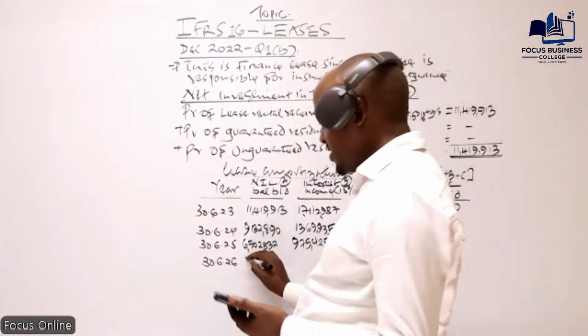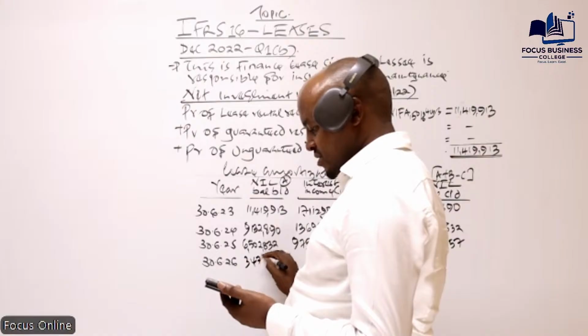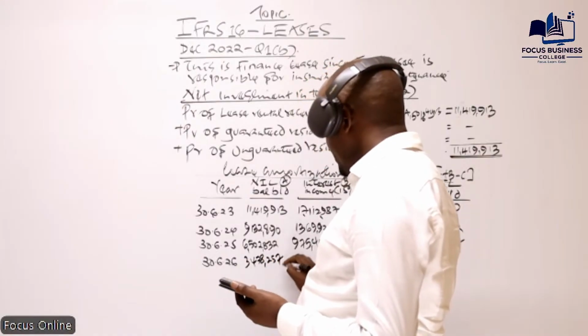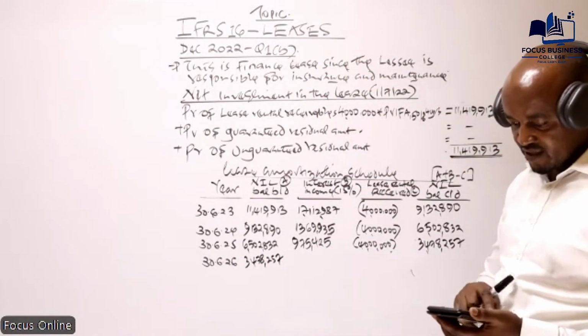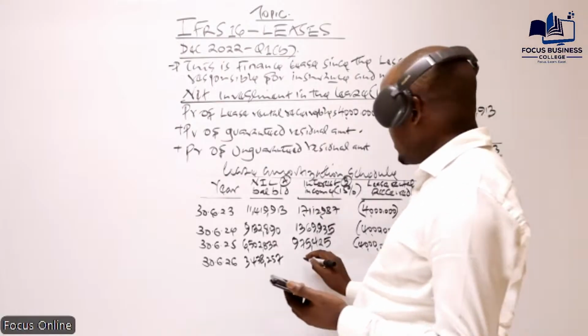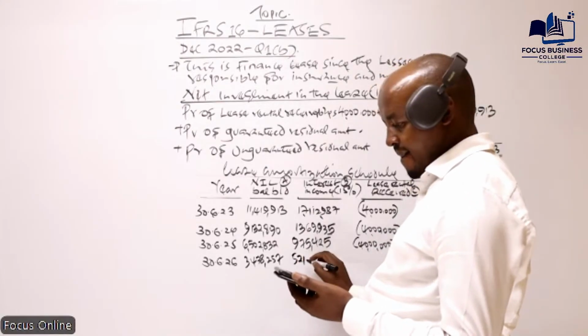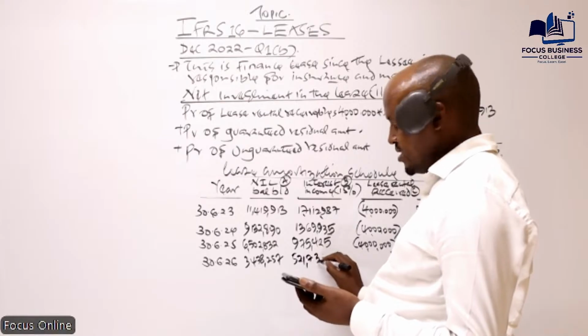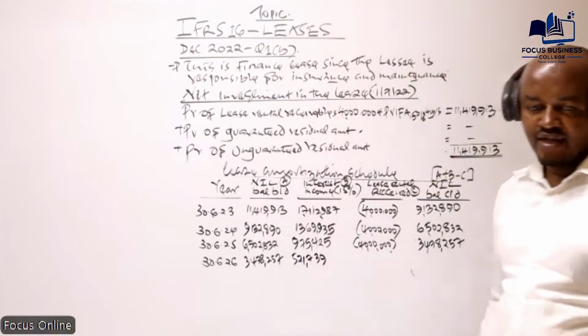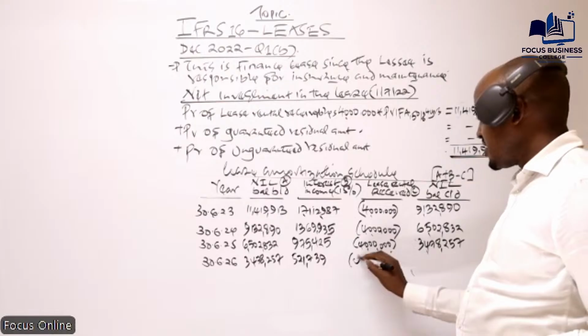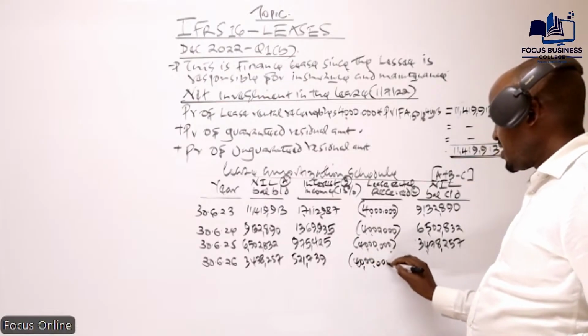Yes, so that will be the opening balance for year 4. So what will be the interest? 15% of that, which will be 521,739. The amount which was received at the end of year 4 is basically 4 million.